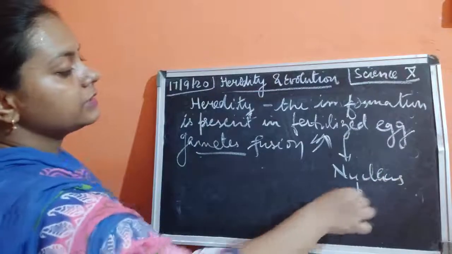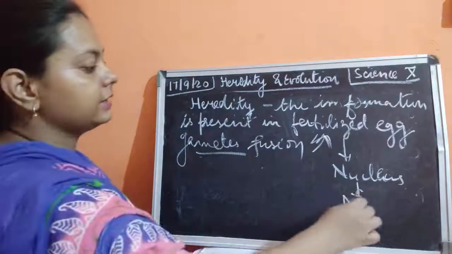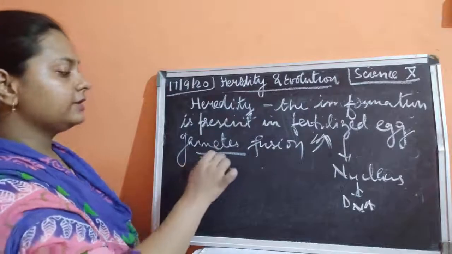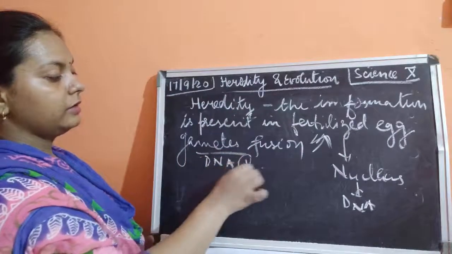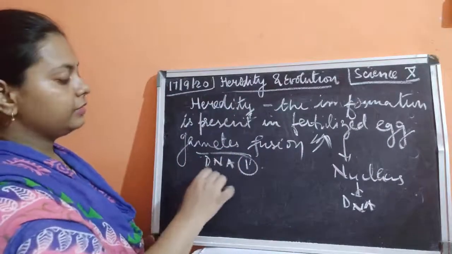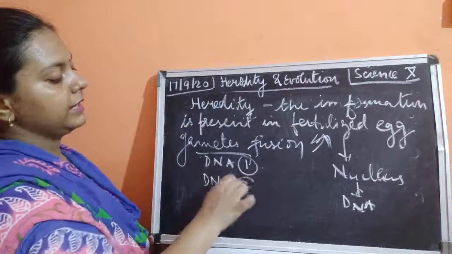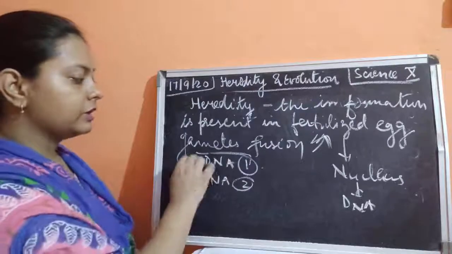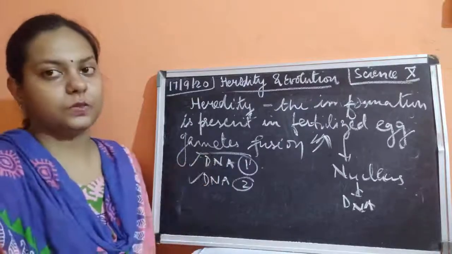And what is this nucleus containing? This nucleus contains different DNAs. It means that gametes are having DNA: DNA 1 from the first parent, DNA 2 from the second parent. This 1 and 2 are just the names, don't get confused. So it has its own DNA, I just wanted to say.